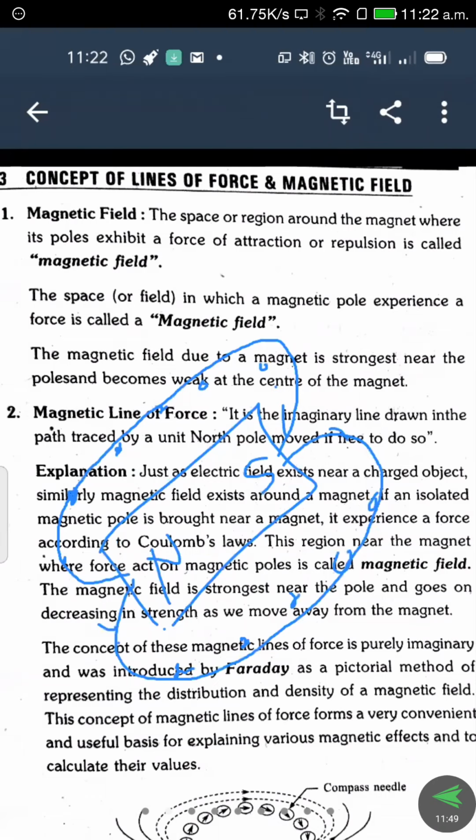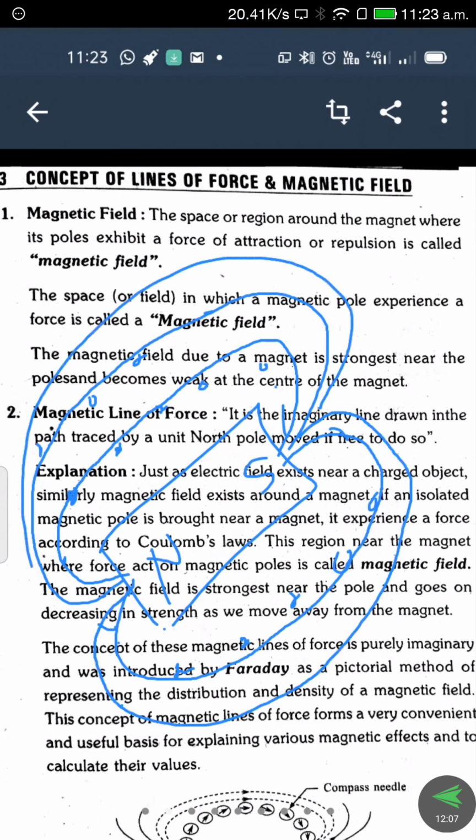Similarly, if the compass is moved to another position, for example here, and you join all the points, we get another shape. Likewise, if the compass is moved in this direction, we get another line. So if you move the compass in different directions, practically we can obtain the imaginary lines, the magnetic field lines, in a physics lab experiment.